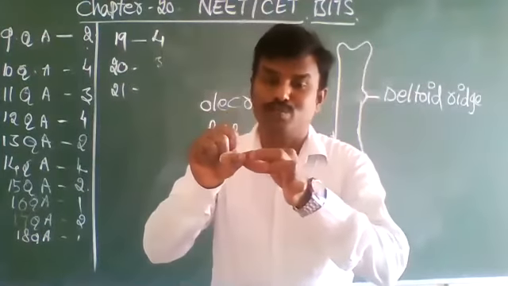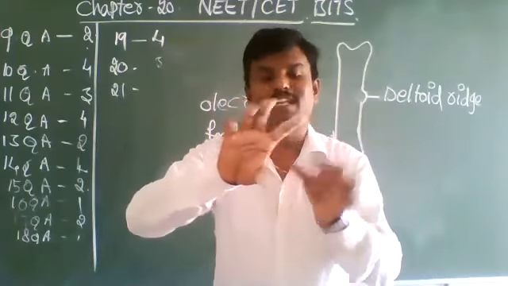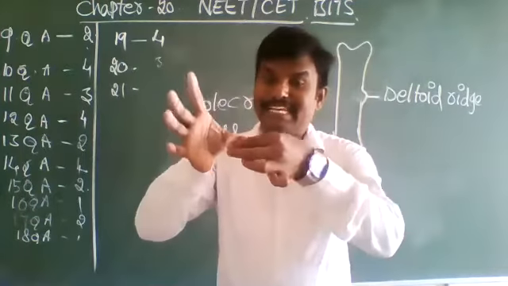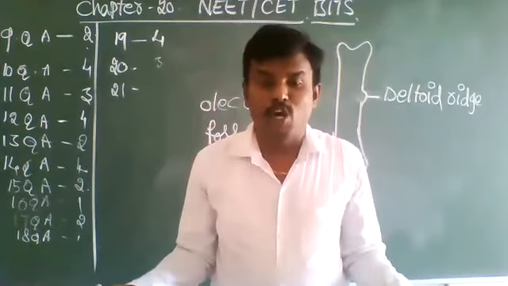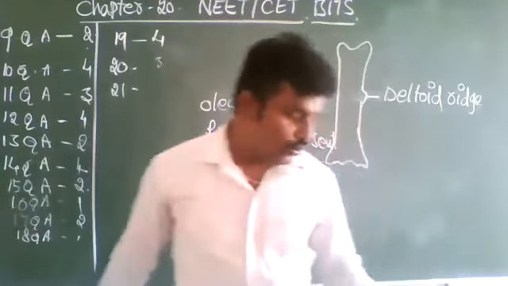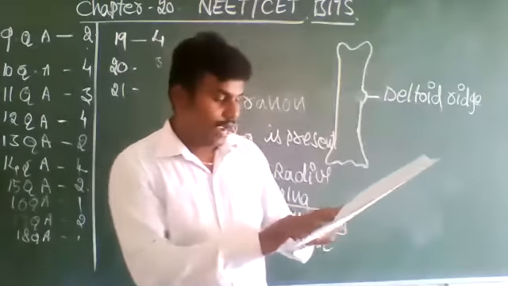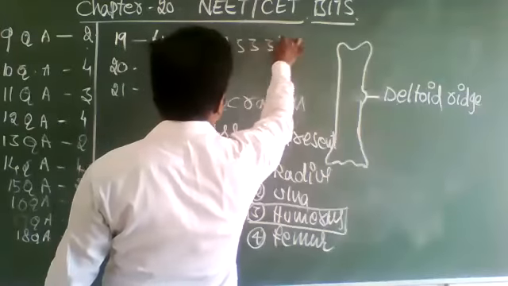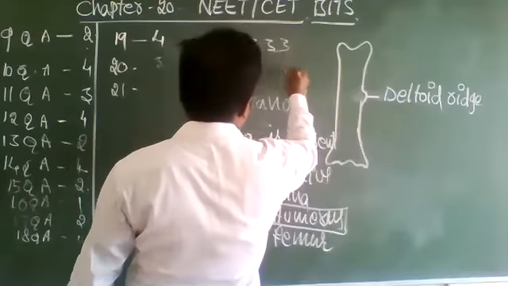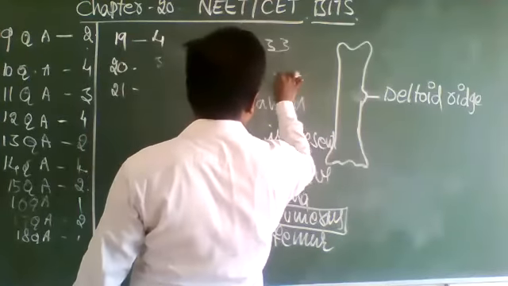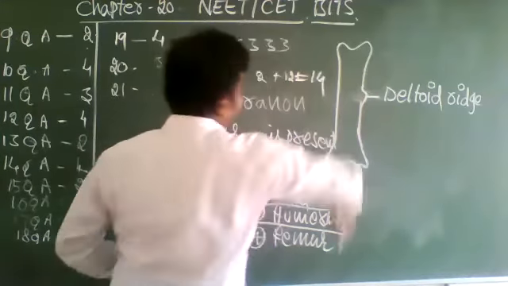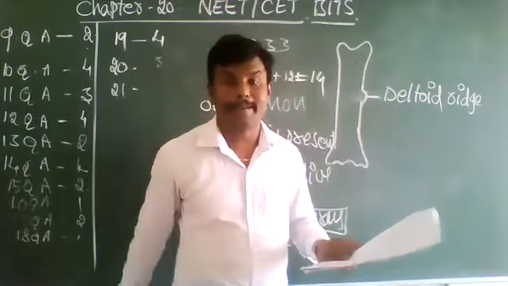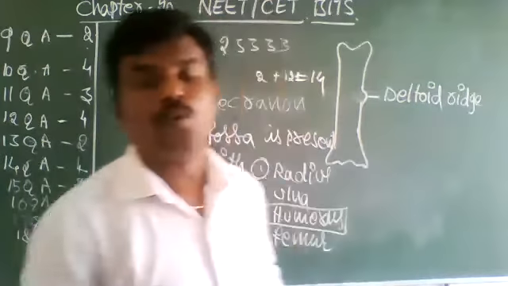1, 2. Remaining 4, 3. 1, 2, 3. 4 threes is 12, 13, 14. Phalanges, how many? 40. So, to keep it safe, 1, 2, 3, 4. 2, 3, 3, 3, 3. 1, 2, 3, 4. 4 threes is 12. 12 plus 2 is equal to 14 for each limb. Phalanges equals 40. So the correct option is 1.